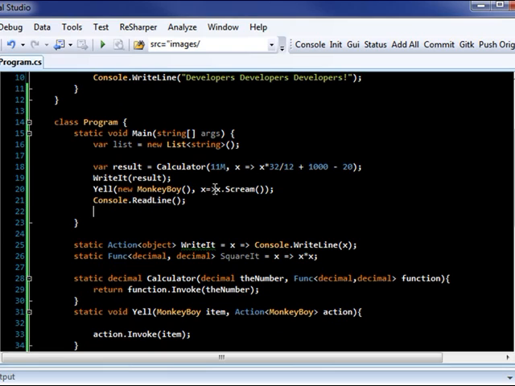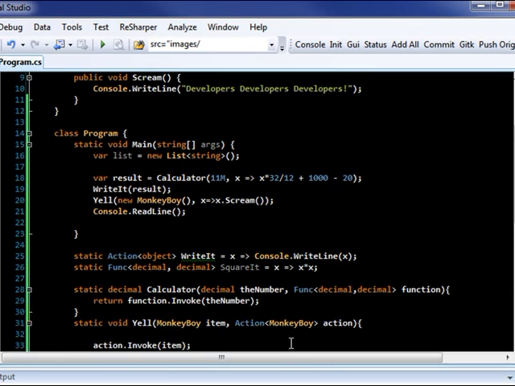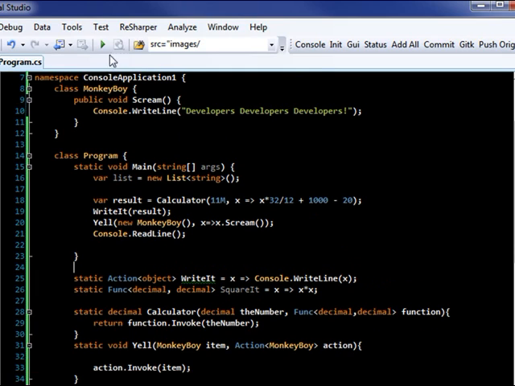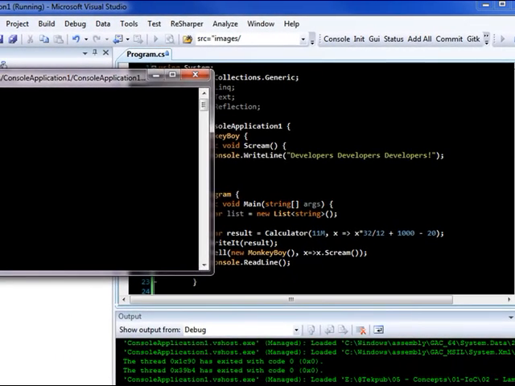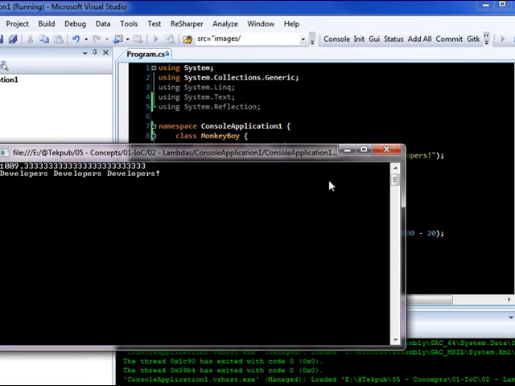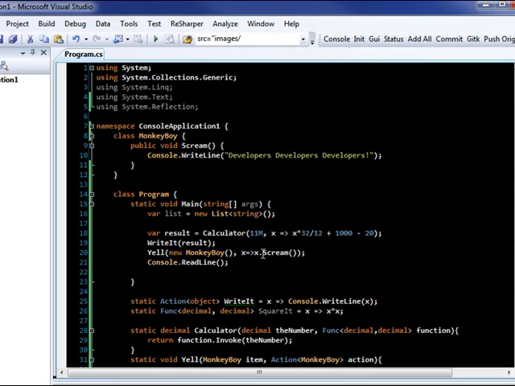That's it. Now here, I'm passing this method. This method is a method on MonkeyBoy, which is kind of fun. And I'm telling it to do this on the fly. So let's change that and run it. And there it is. So it invokes that method for us. We just define it right here.